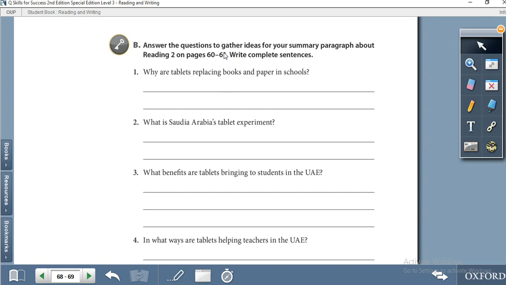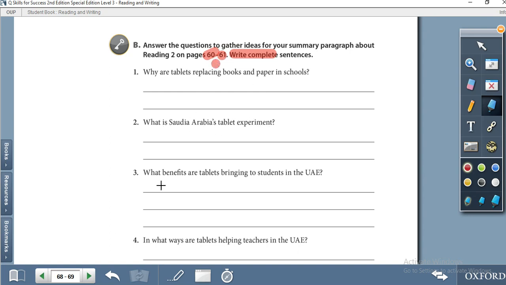Answer the questions to get ideas for your summary paragraph about reading 2 on page 60 and page 61. Write complete sentences. Be careful, write complete sentences. Do not write fragments, meaning shorter sentences or only phrases or clauses. The questions are: why are tablets replacing books and paper in schools? What is Saudi Arabia's tablet experiment?